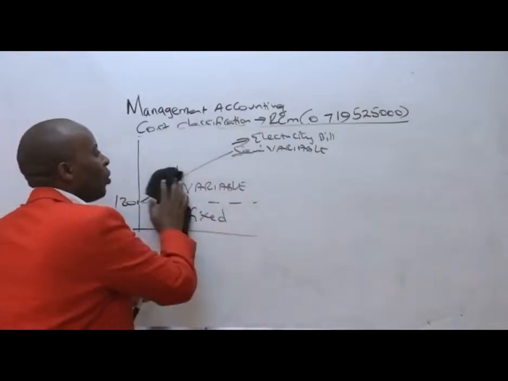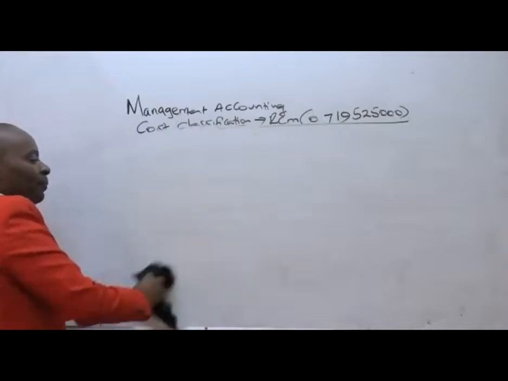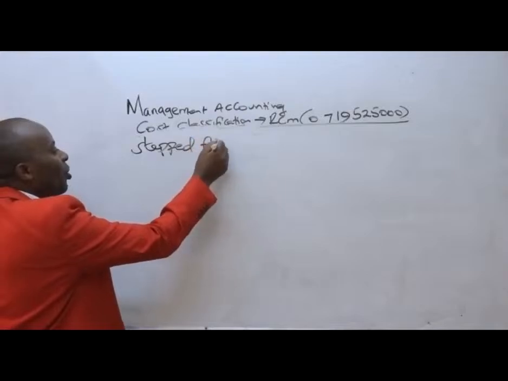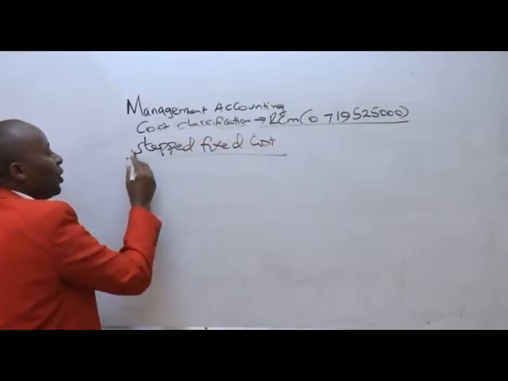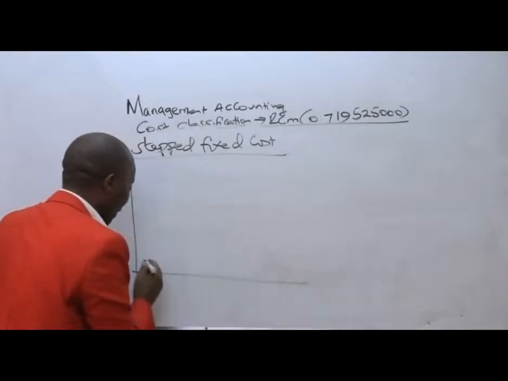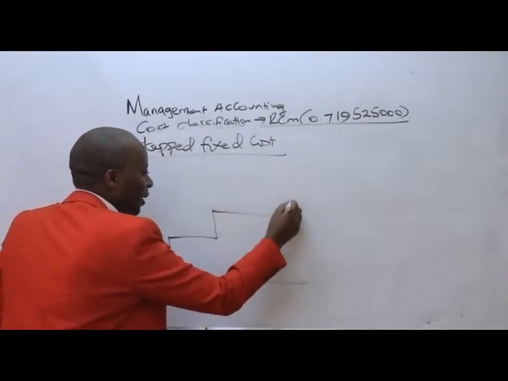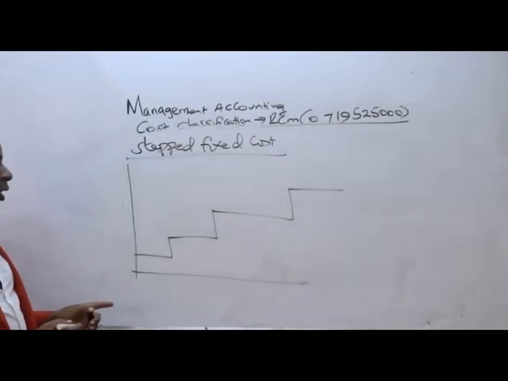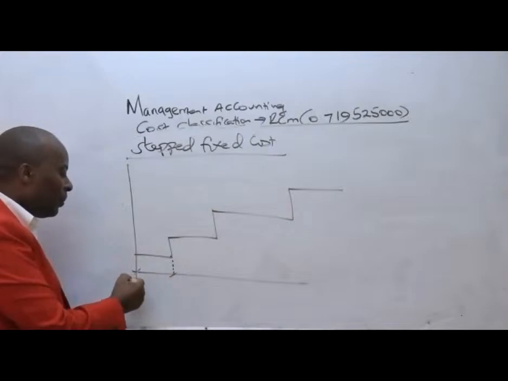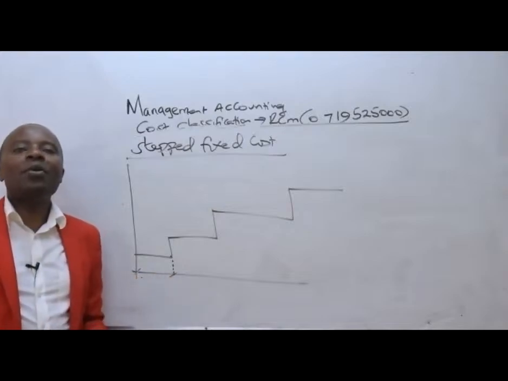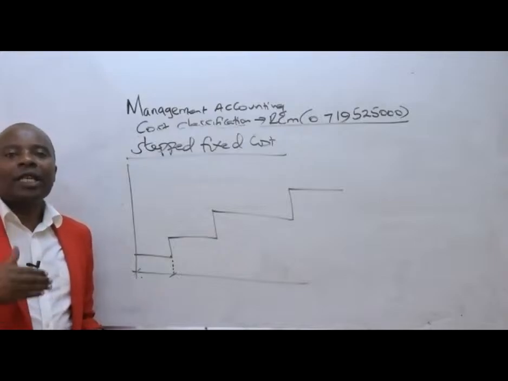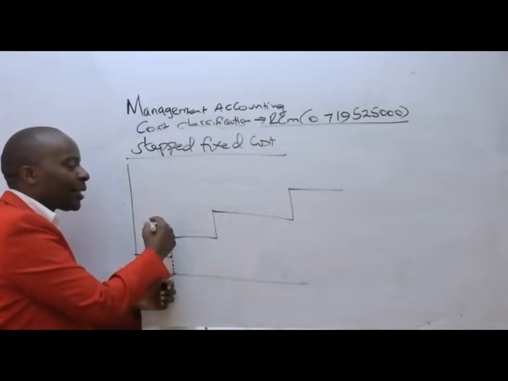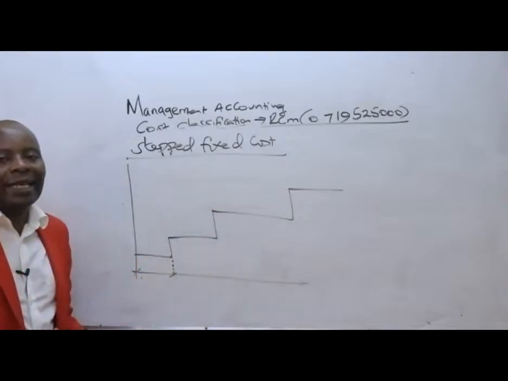And then lastly, we have what we are calling the stepped fixed cost. Stepped fixed costs, as the name suggests, are those costs that look like staircases. They look like staircases like this. So these are those costs that will remain constant for some range, beyond which they increase in a lump sum manner.